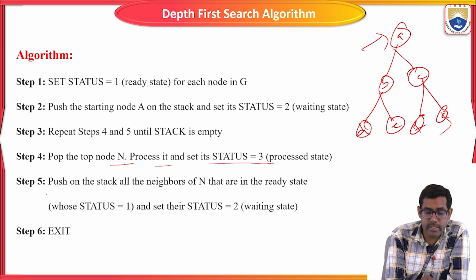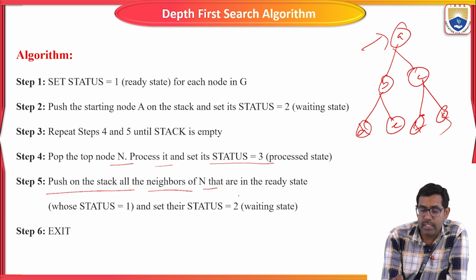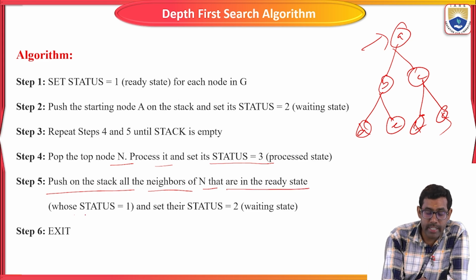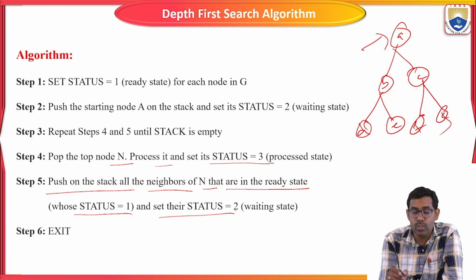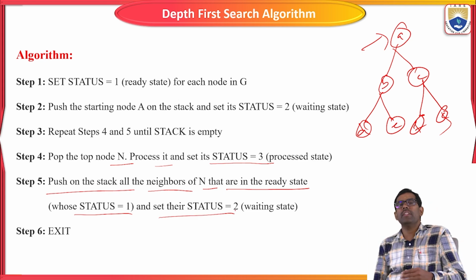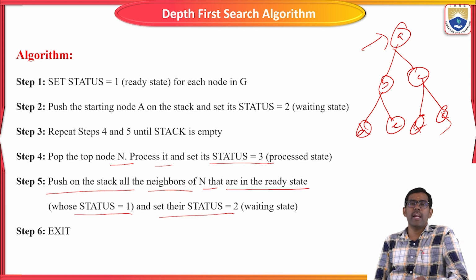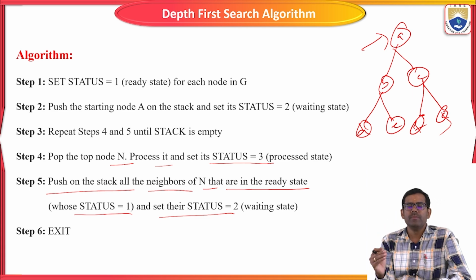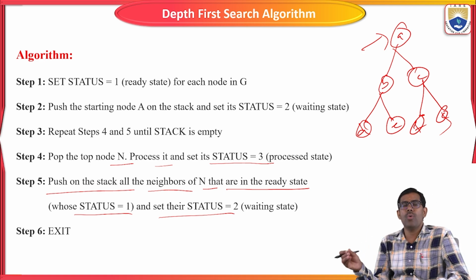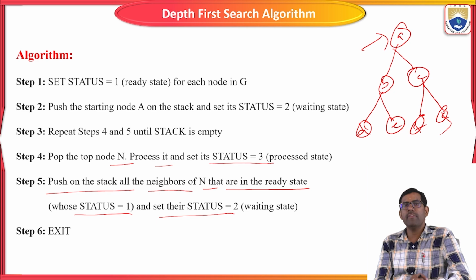Then push on the stack all the neighbors N that are in the ready state, whose status is equal to 1, and set their status equal to 2. When a vertex is ready, we push it into the stack and update its status to 2. Status 2 means the traveler is waiting to visit the adjacent node of your starting node. That is the waiting state.